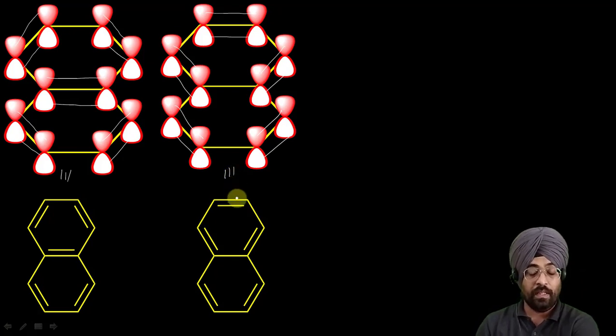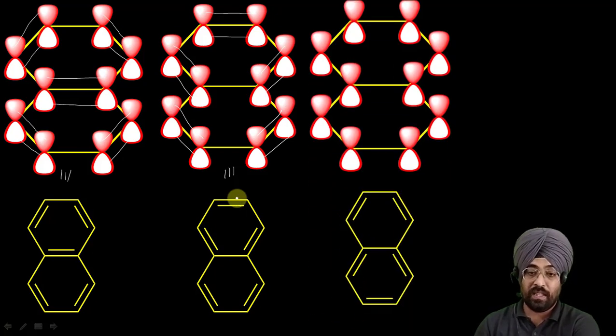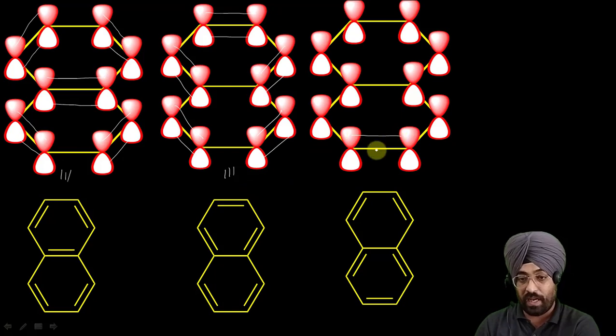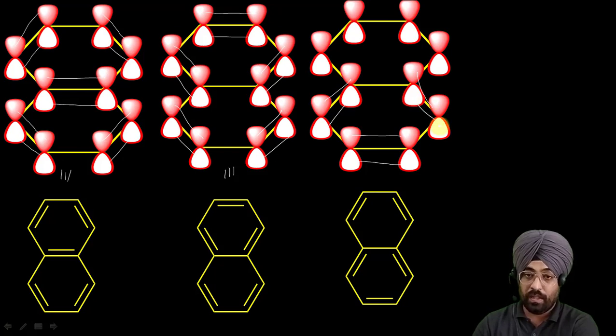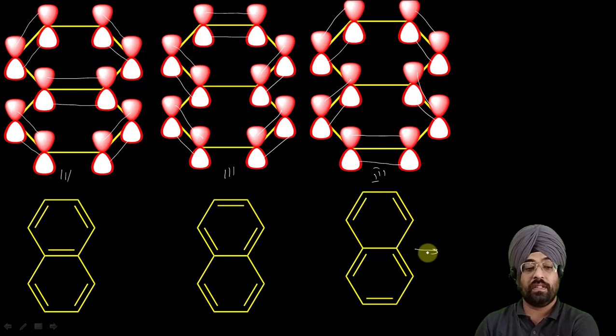Now the next possibility is that in which these two orbitals will overlap. Till now we have not seen any possibility where these two are overlapping. So in the next, these two will overlap. So the possibility is these will overlap, these will overlap, these will overlap to form a pi bond. Next these will overlap, these will overlap. So you get a third resonating structure as this.